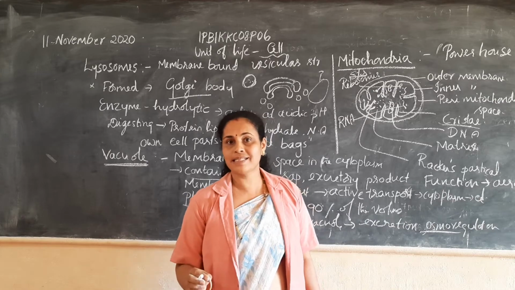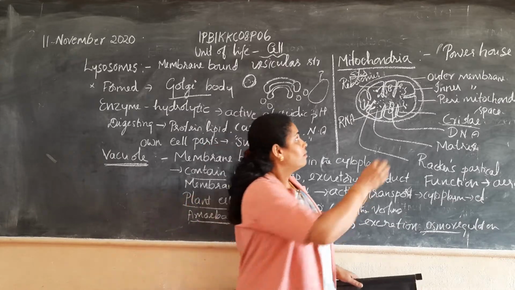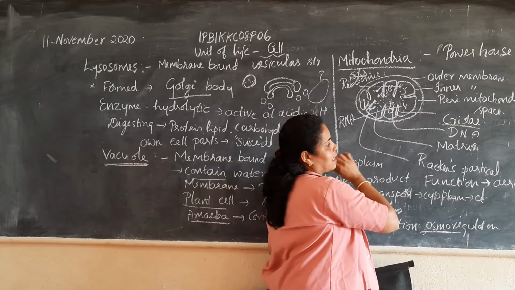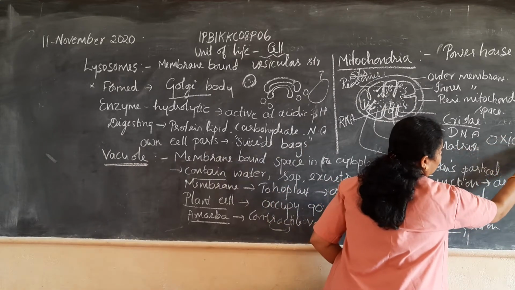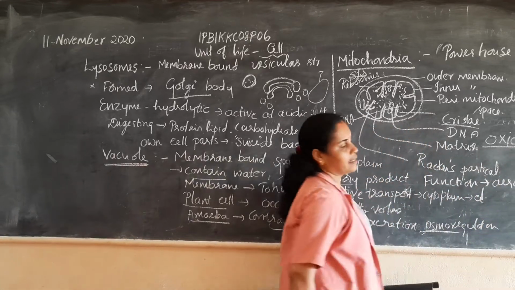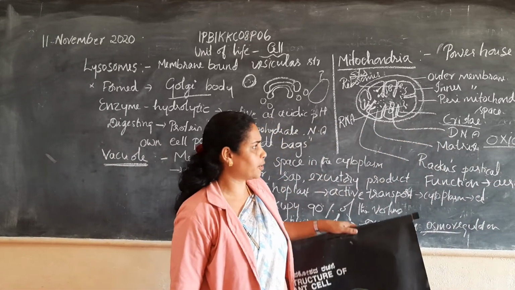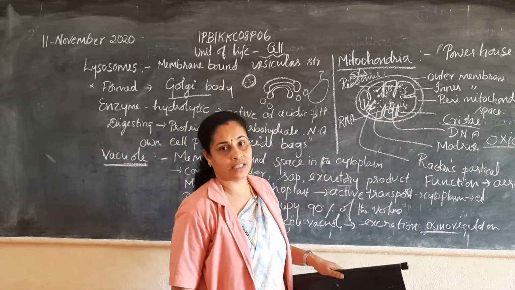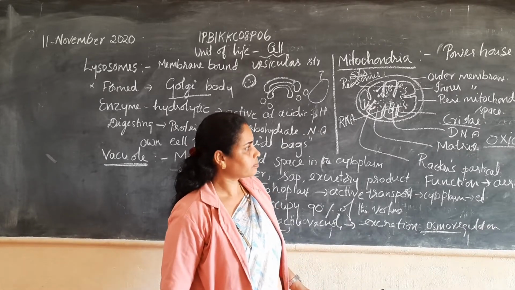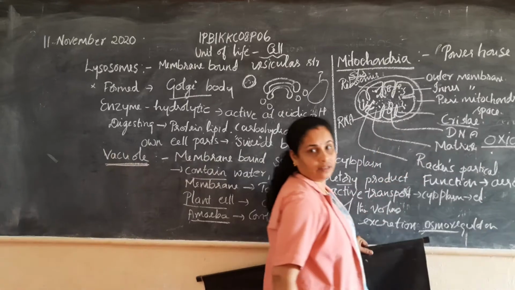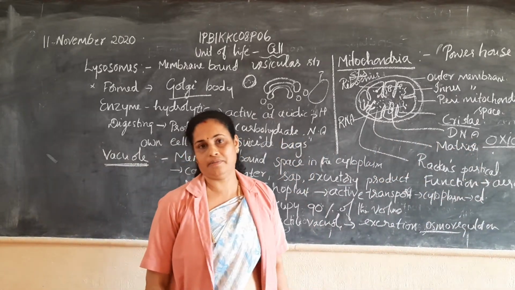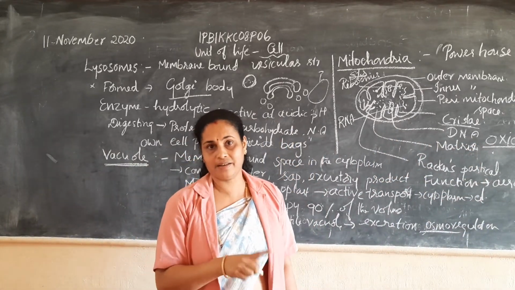The type of enzyme found in the mitochondria is called oxidative enzyme, or oxidase. During respiration they add oxygen to the substrate.